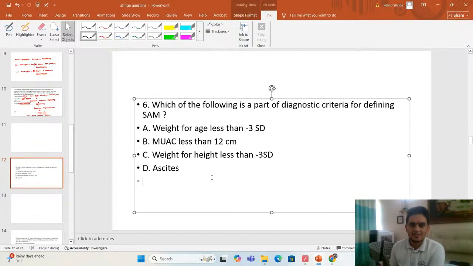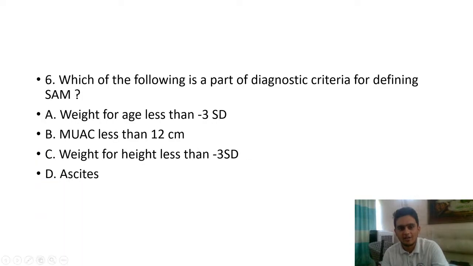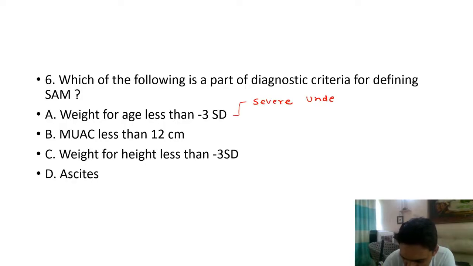So which of the following is a diagnostic criterion? C is something that everybody has said. So let's first define SAM. Whenever we talk about SAM, let me tell you the interpretation of each option. Let's go to the first option. Weight for age less than minus 3 standard deviation. When I talk about weight for age that is less than minus 3 standard deviation, we are talking about underweight. So this defines severe underweight, right?